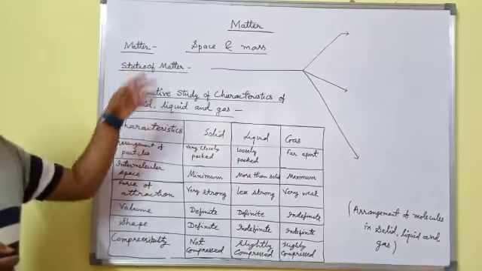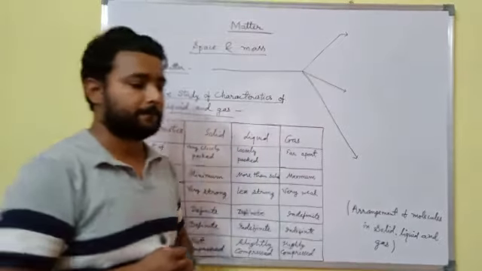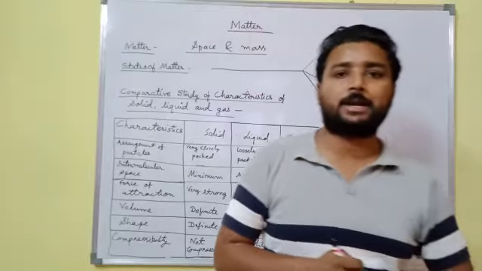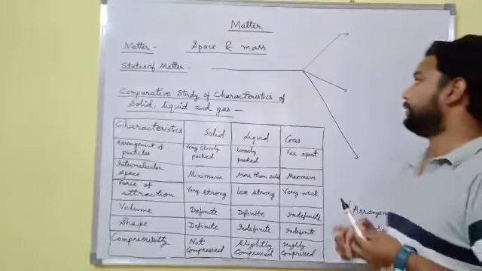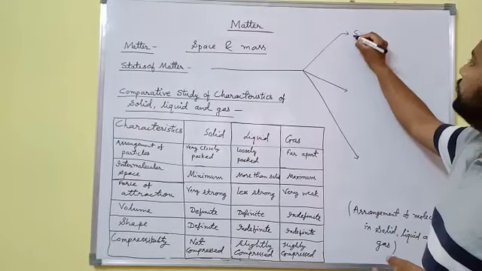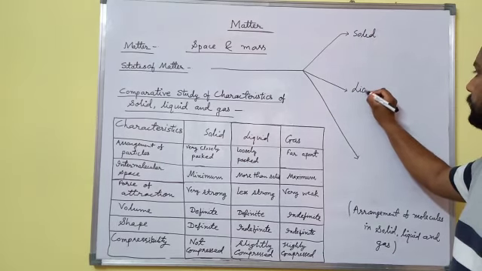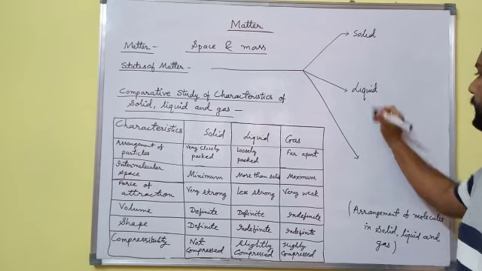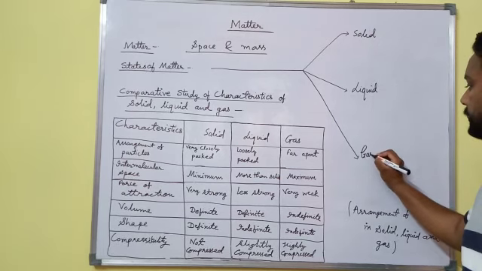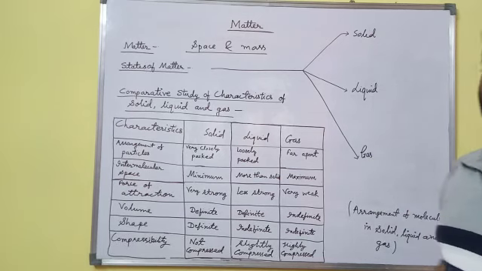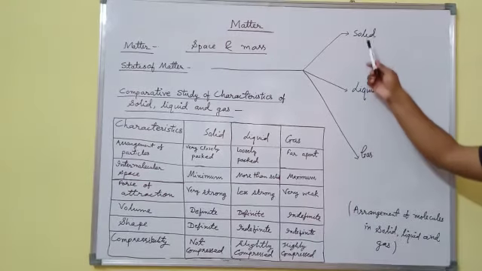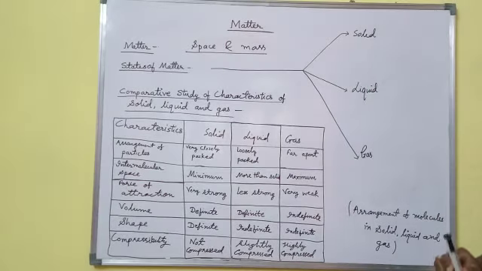Now, next topic will be states of matter. There are three states of matter. First state is known as solid. Second, liquid, and third, gas. First, solid. Second, liquid, and third, gas.